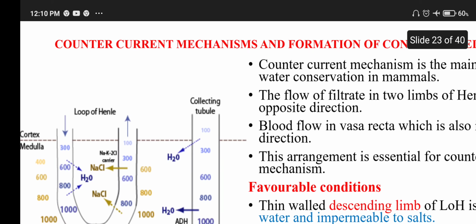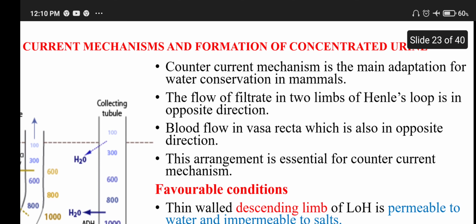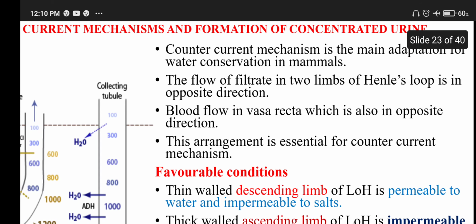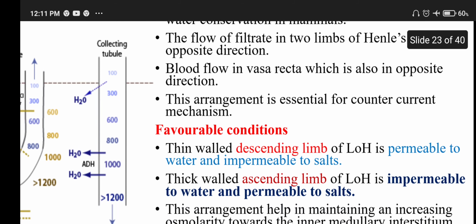Counter current mechanism and formation of concentrated urine. The counter current mechanism is the main adaptation for water conservation in mammals. The flow of filtrate in the two limbs of Henle's loop is in opposite directions. First it moves downwards, next it moves upwards, so they move in opposite directions. The blood flow in the vasa recta is also in the opposite direction. This arrangement is essential for the counter current mechanism.